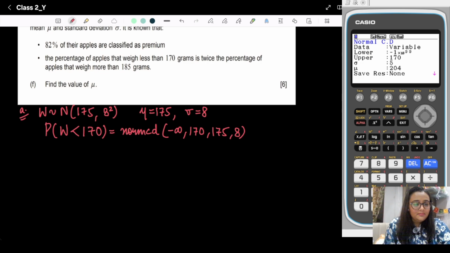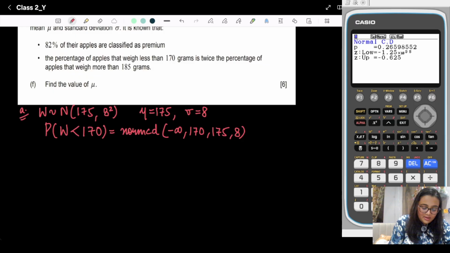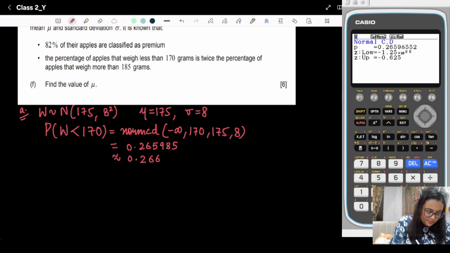Then sigma is 8, and mu is 175. So our final answer is 0.265985, which is approximately 0.266. Now come to the B part.